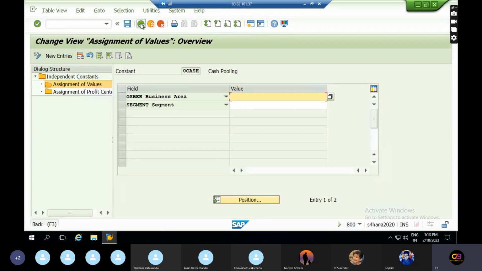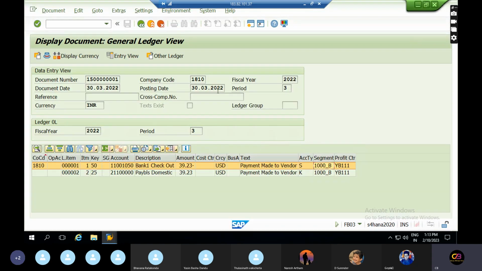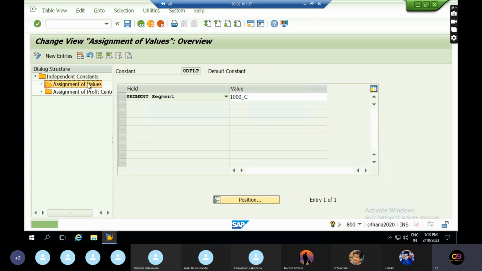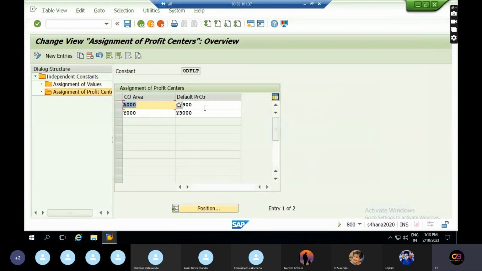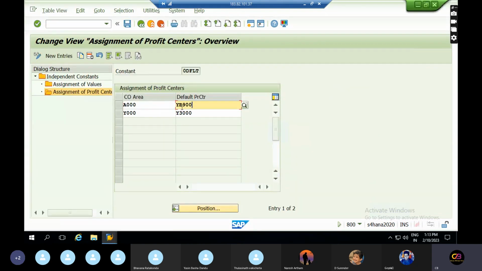Okay, since it is an old one, this is an old transaction, almost a 2022 transaction. I think this configuration has been deleted by someone or these values were changed. Hence, the system is not showing this. The default value should come as 100C over here. Okay, 100C over here. And the profit center will come. So default profit centers, YB11, these are the default profit centers that have been assigned. So these are default profit centers.